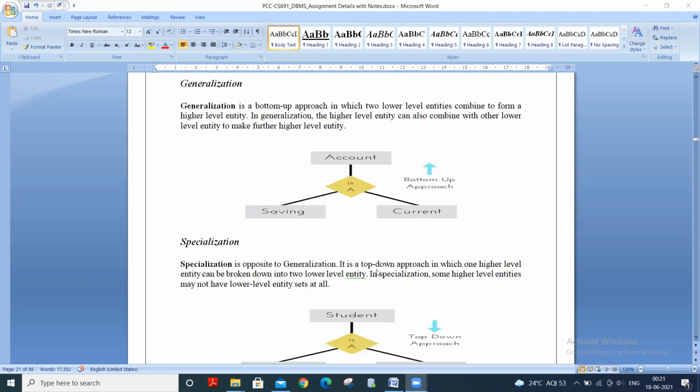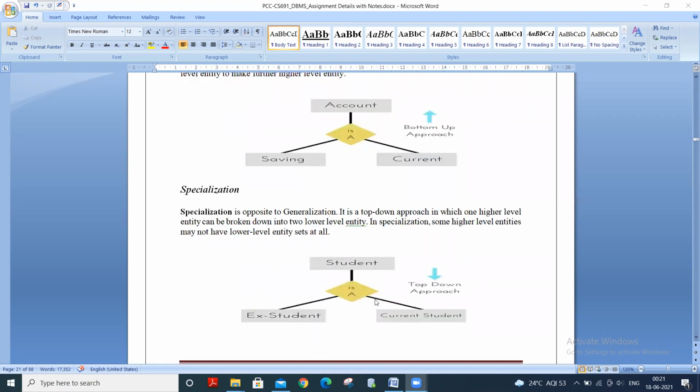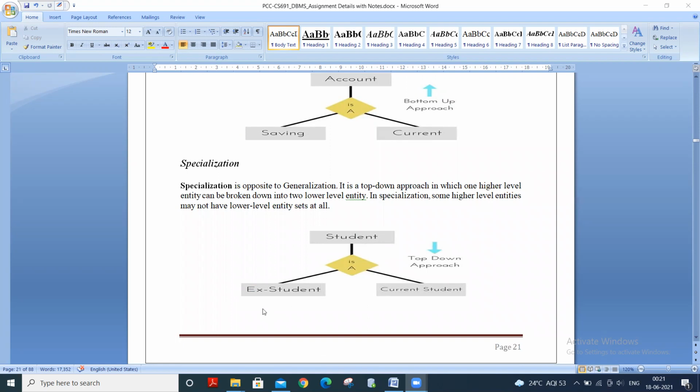Next one is specialization. We can say that specialization is the opposite of generalization, and in specialization things are broken down into smaller things. To simplify it further, we can also say that in specialization, a particular entity gets divided into subentities, and it's done on the basis of its characteristics. Also in specialization, inheritance takes place. So student is ex-student or current student. So from top to down, we view here. So it's a top-down approach.